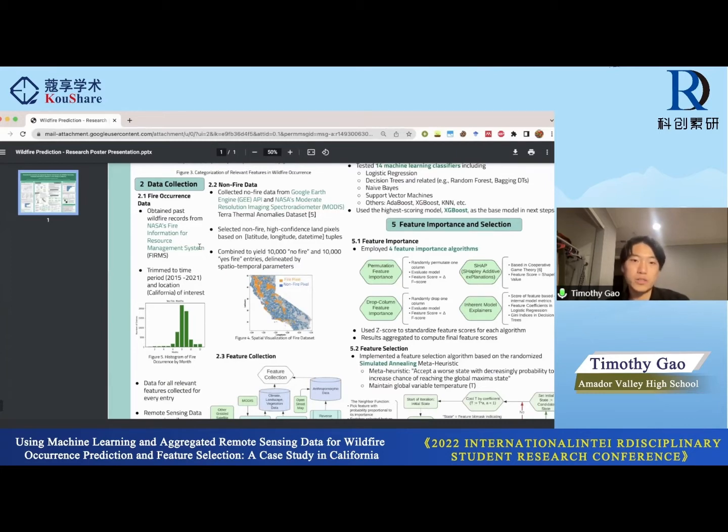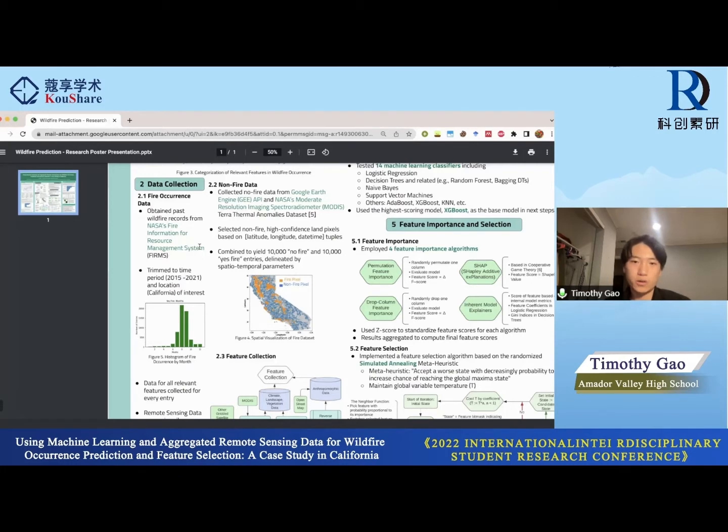And so 2.1 is fire occurrence data. This is acquiring the yes-fire data, and to do this I used NASA's Fire Information for Resource Management System. Essentially, I acquired all data from the USA and trimmed it down to the time period 2015-2021 and the location of California, and then I collected non-fire data using MODIS, utilizing Google Earth Engine.